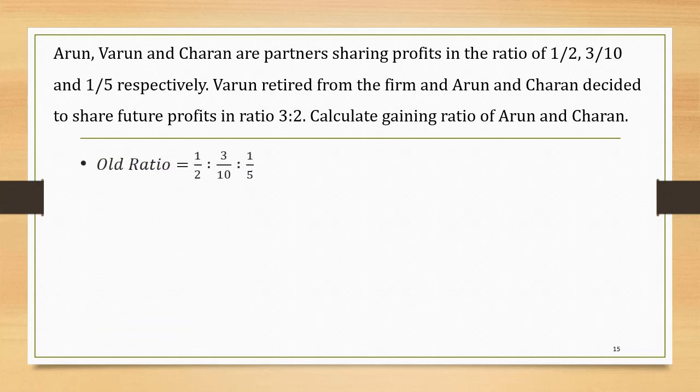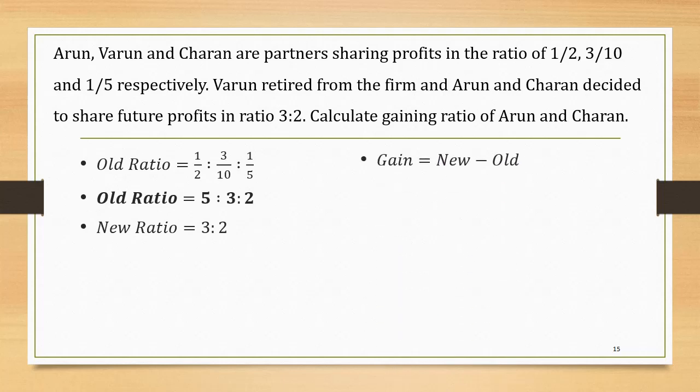Old ratio is 1/2, 3/10, 1/5. Now if we equalize the denominators, the old ratio will be 5:3:2. The new ratio amongst Arun and Charan is 3:2. Now the gaining ratio: gain is equal to new minus old.